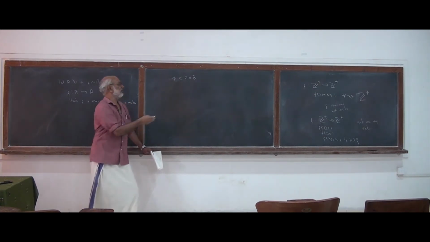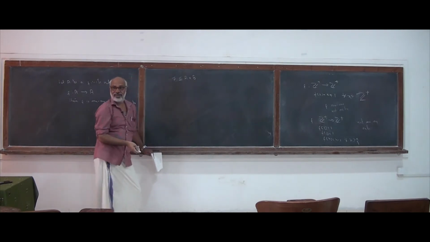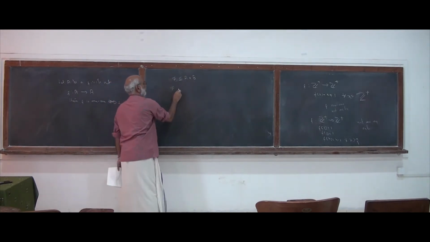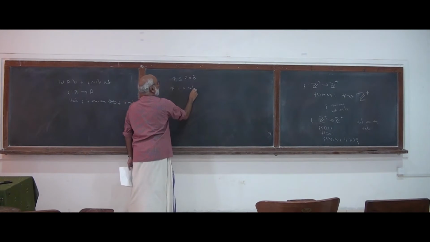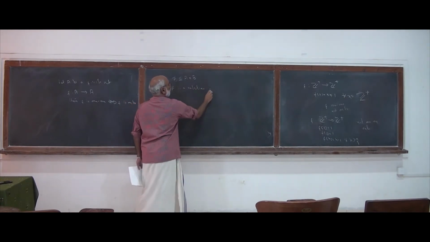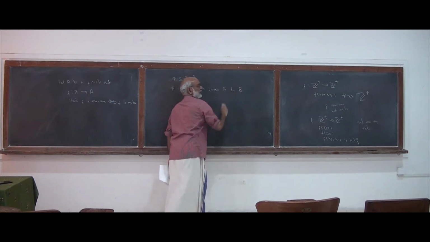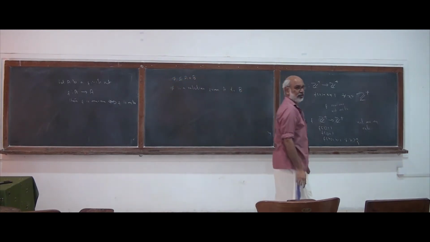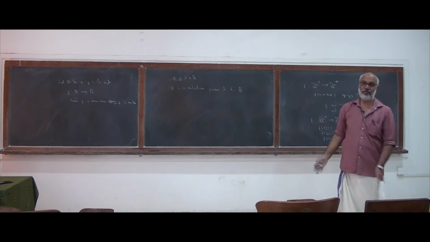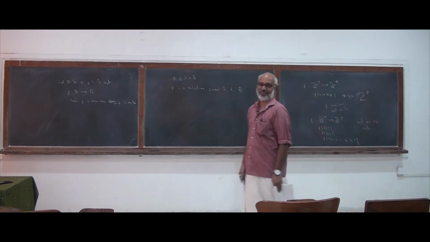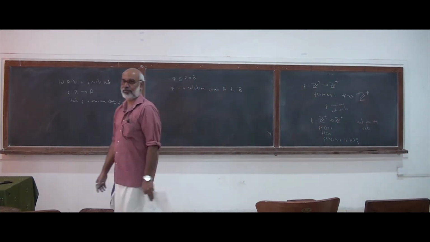So the empty set is also a subset of A cross B. So the empty set is a relation from A to B. So the empty set is a relation from any set to any set. Void relation, empty relation.